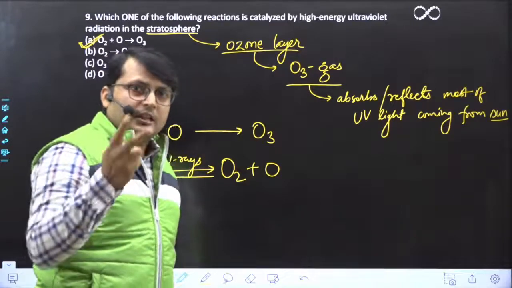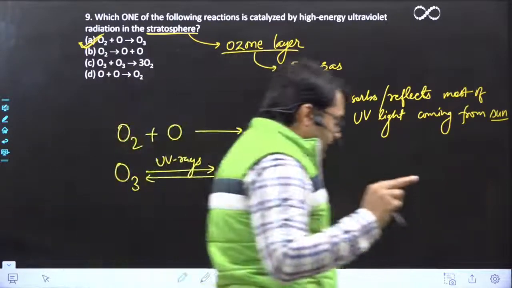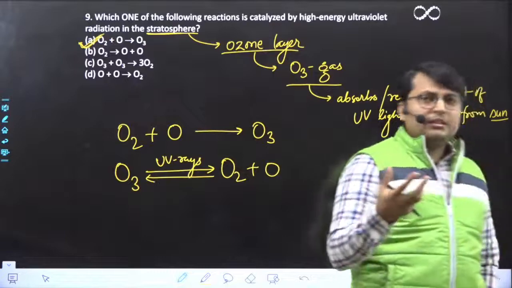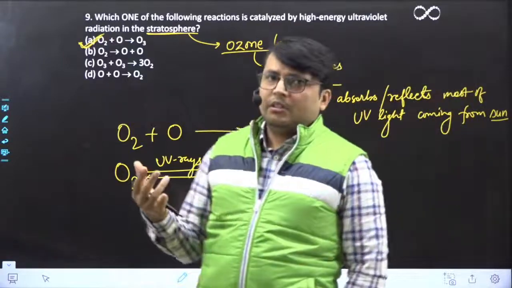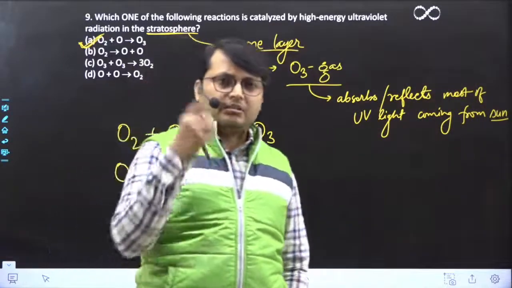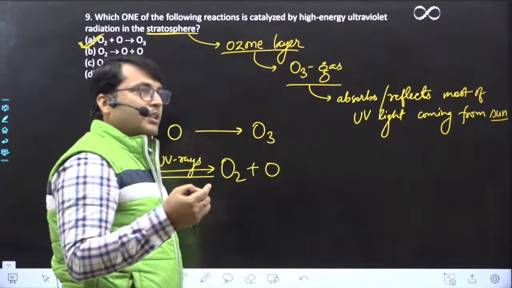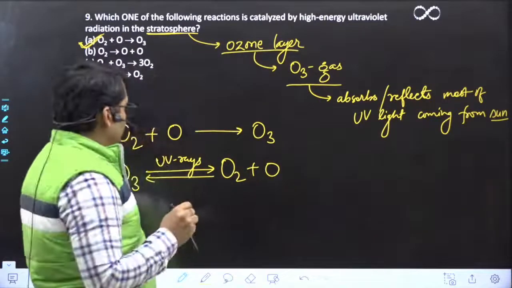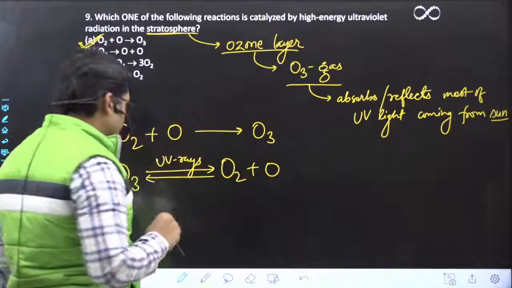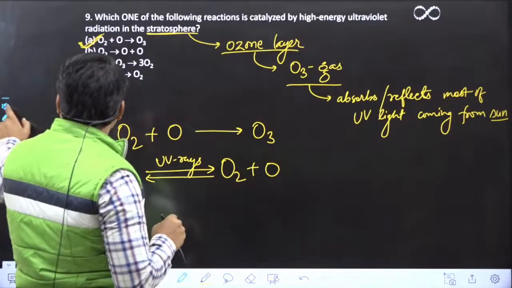Okay, so there is dynamic things going on, and how much ozone will be there, this depends on various abiotic factors like temperature and wind current. Okay, great. So please make a note of it. Moving on to the next question.